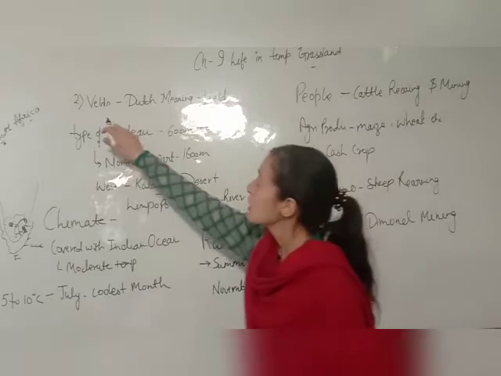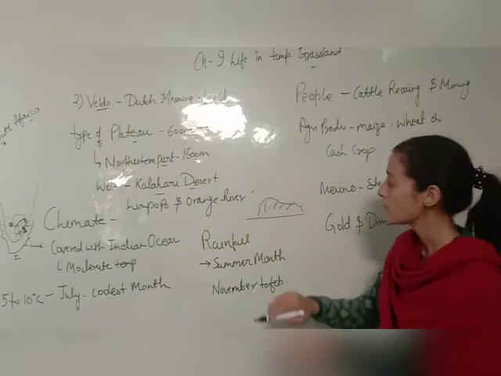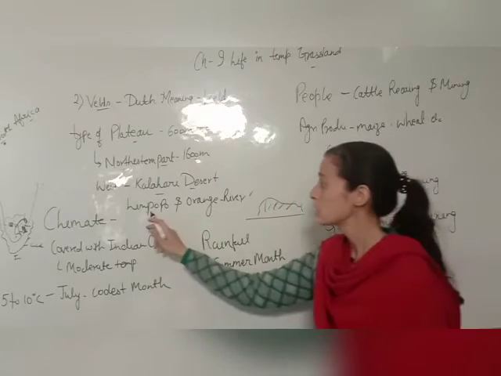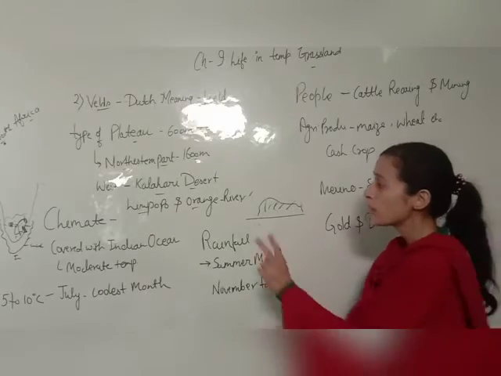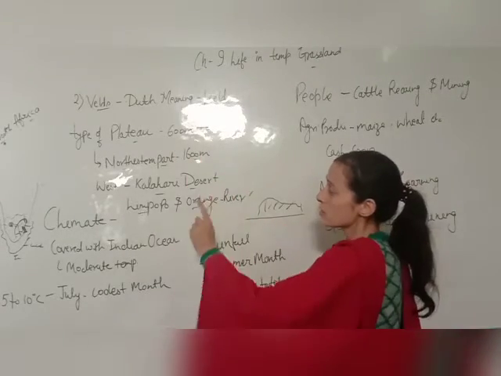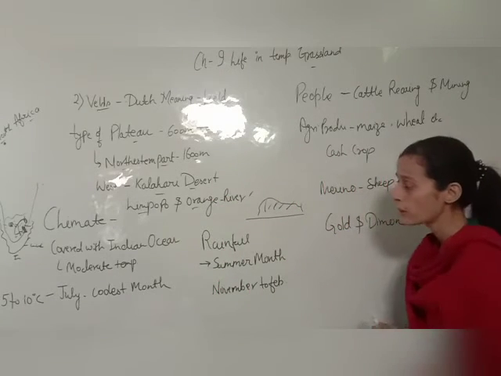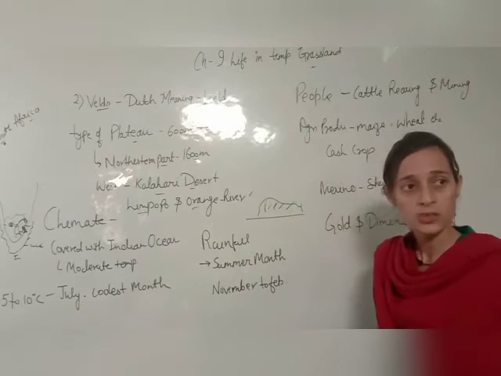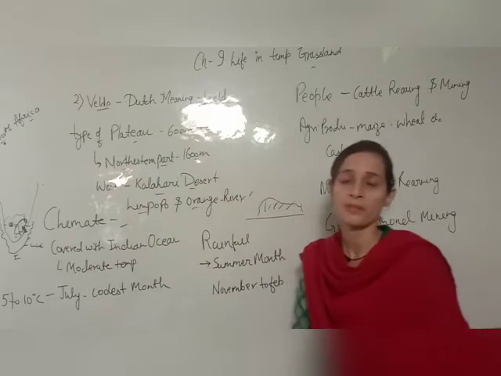The water availability in the Veld is due to two major rivers, the Limpopo and the Orange River, and their tributaries. So the prominent rivers in this region are the Limpopo and the Orange River. This is all about their geographical condition, कैसा उसका structure है. Now come to the second factor, that is the climate of the Veld.